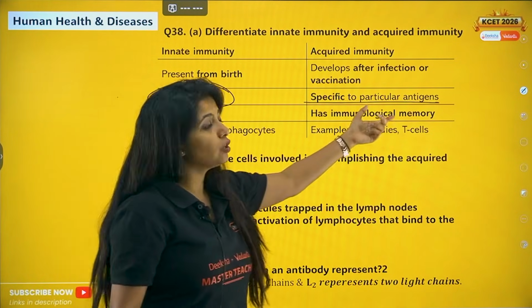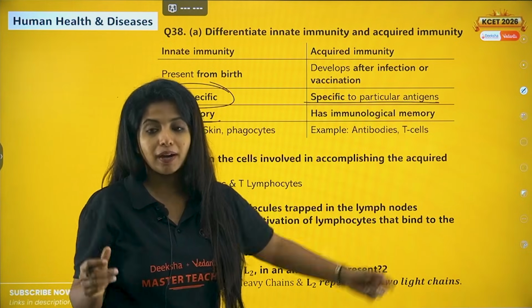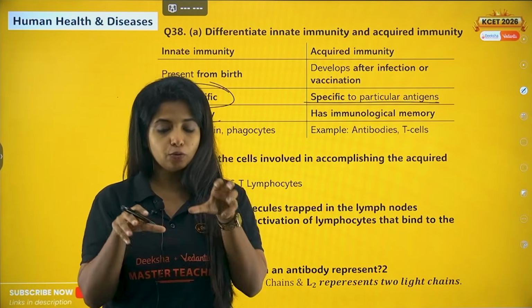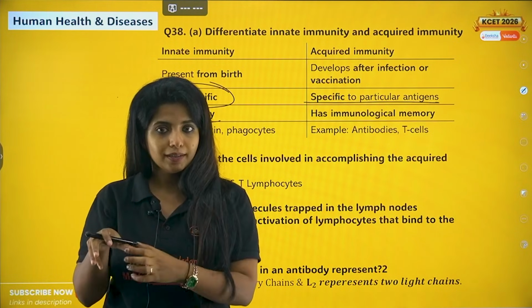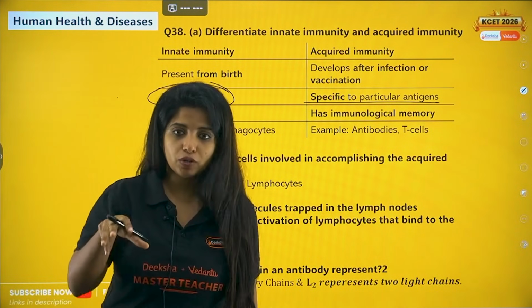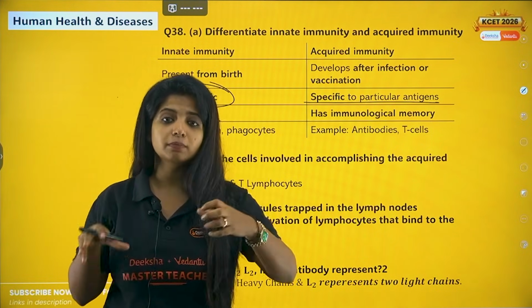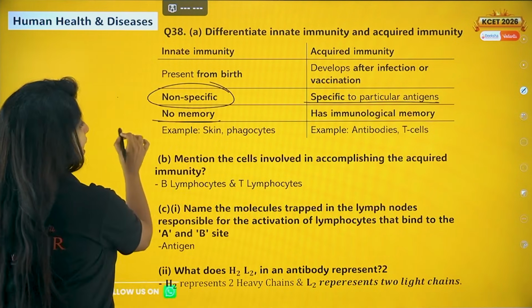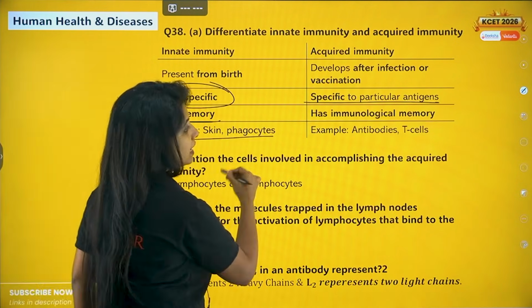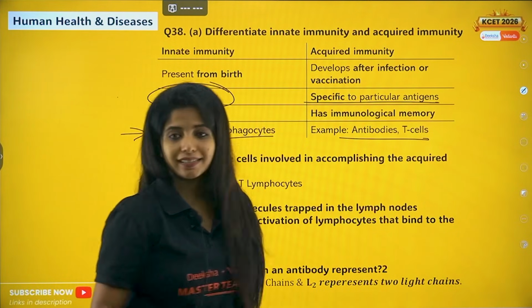So it has immunological memory, not memory as you think, but whenever a reaction happens, there are two groups of cells being produced. One cells which goes and fights, another cells which remembers. They are memory cells which are being produced. Now the next time something comes up, they will be initiating the process. Example, skin and the phagocytes. Example, antibodies and the T cells.